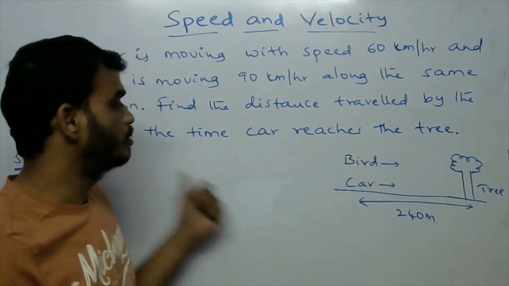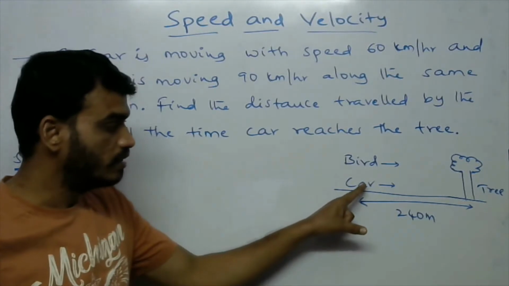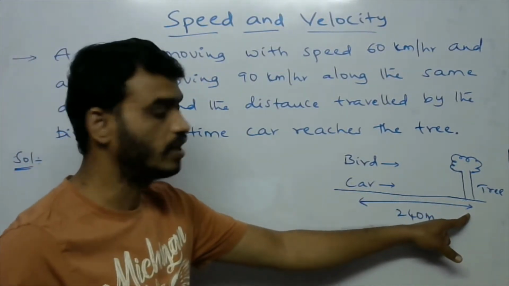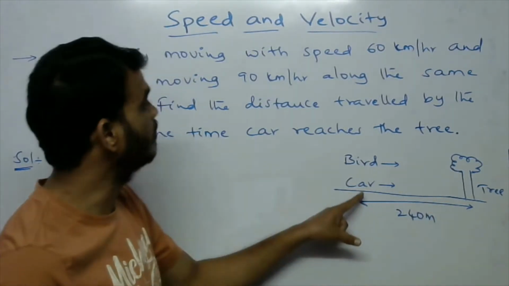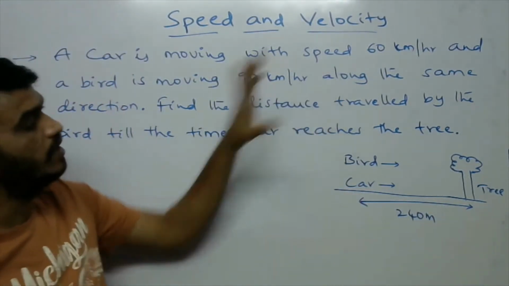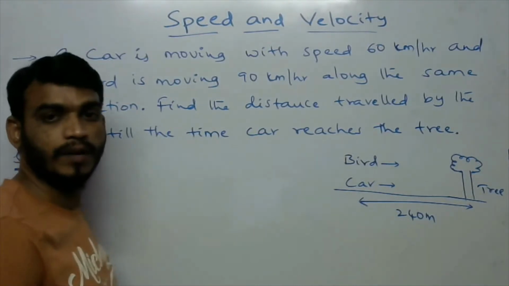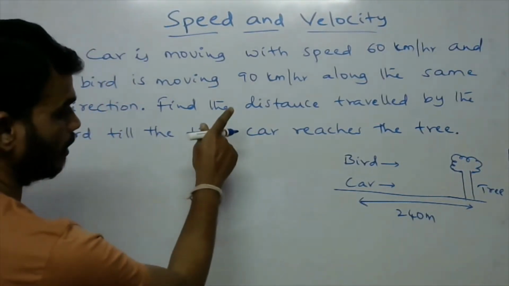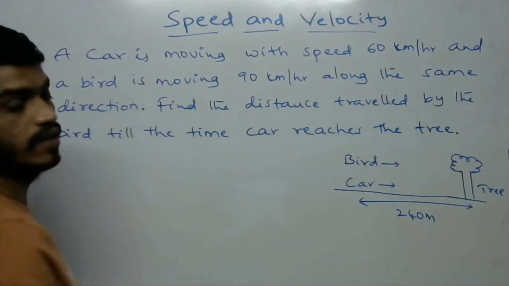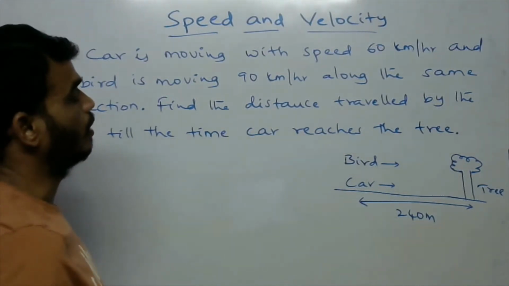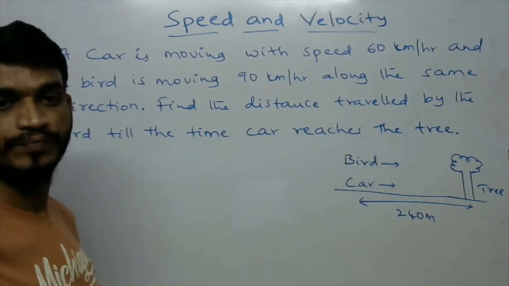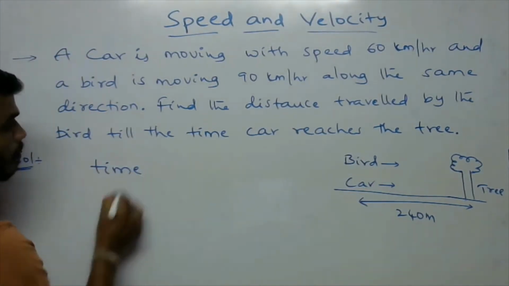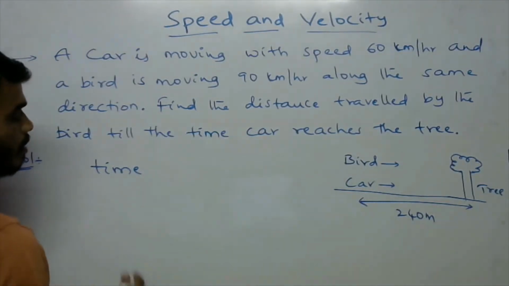Okay. So now the distance from the car to the tree is 240 meters, and the car's speed is 60 kilometers per hour. Now we have speed and distance, so we have to find out the time. That is the car time.